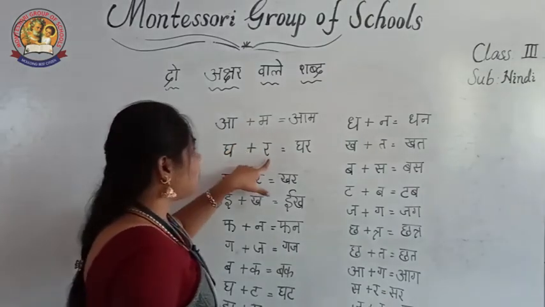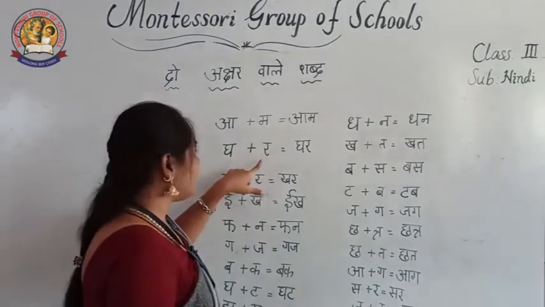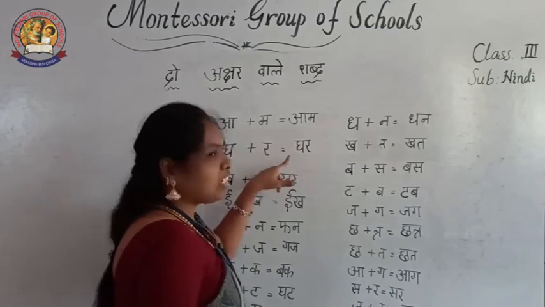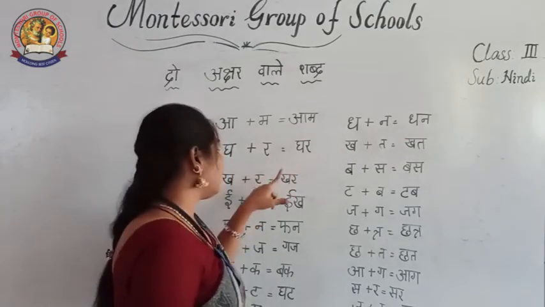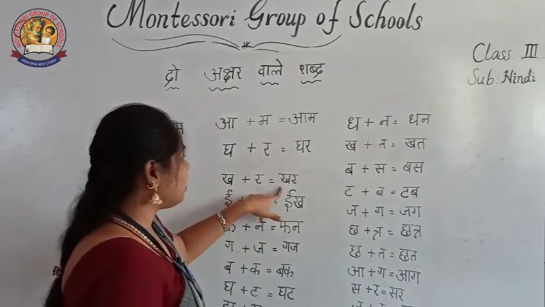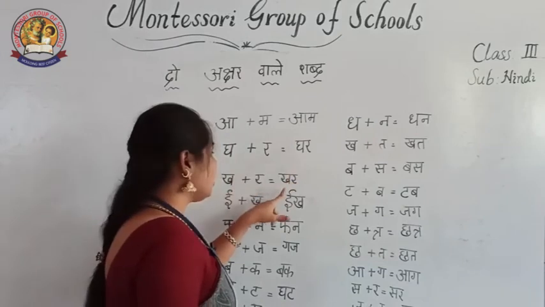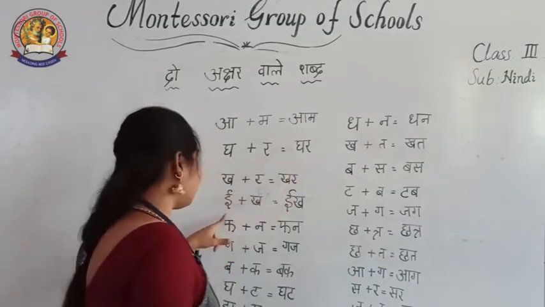Then gha plus ra. Ghar. Gha is a mahapran letter and ra is a consonant. Okay. Gha plus ra. Ghar. Then kha plus ra. Khar. Am means mango. Ghar means house. Then khar means donkey, an animal.